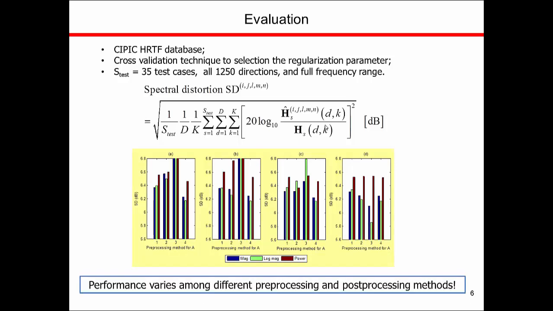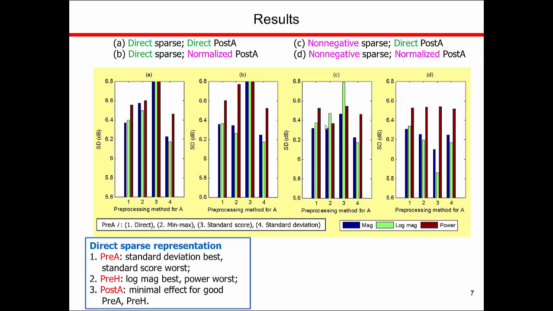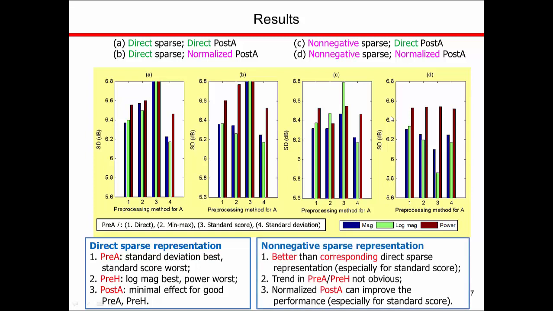We shall see that performance varies among different pre-processing and post-processing methods. More specifically, we observed that for direct sparse representation, pre-processing of anthropometry affects a lot, with standard deviation as the best. Log magnitude is the best pre-processing for HRTF, while post-processing has minimum effect. For non-negative sparse representation, we find it to be better than the corresponding direct sparse representation method.